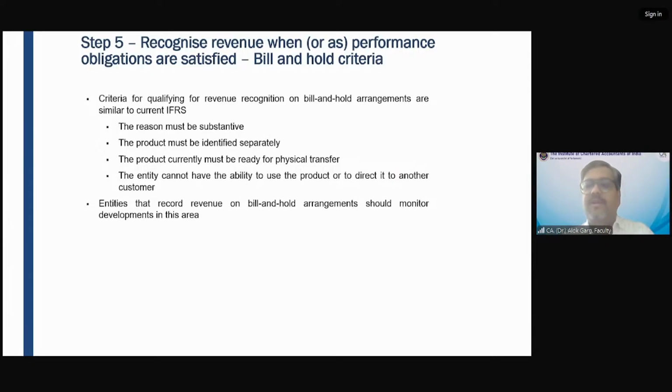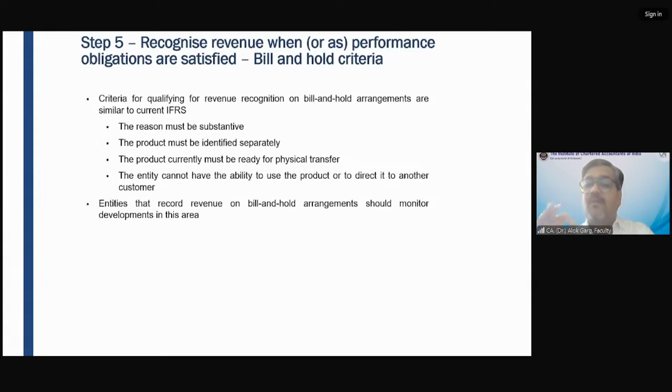For example, there are 10 Samsung refrigerators, and I told my friend that I'll take the delivery after 10 days. So if my friend will keep that refrigerator separately, not like all 10 refrigerators together, and whenever a customer comes, sell that refrigerator. Okay. So number 1, the reason must be substantive, that why the goods have been held. Number 2, product must be identified separately.